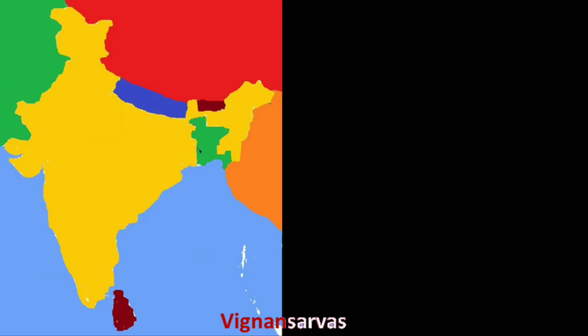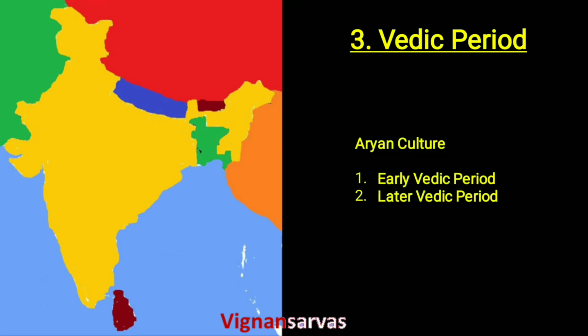The next topic is the Vedic period, also known as Aryan culture. After the decline of the Indus Valley civilization, the Vedic culture developed. However, there are a lot of controversies and different opinions about the Aryan culture. However, the political and mythological developments of this age are very helpful for knowing about the Vedic period.